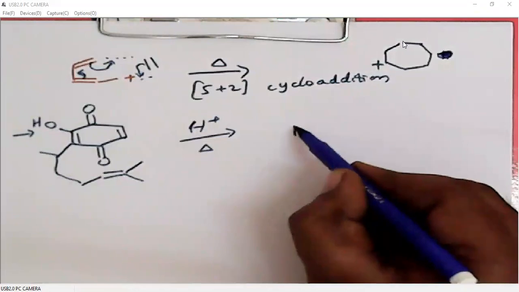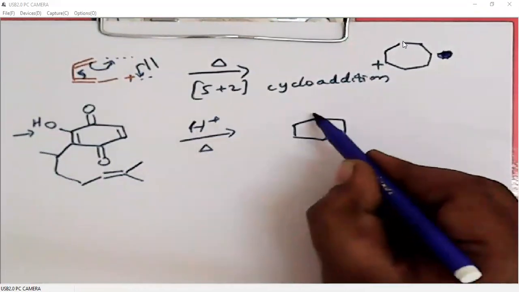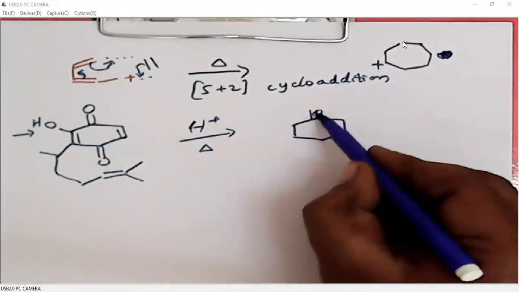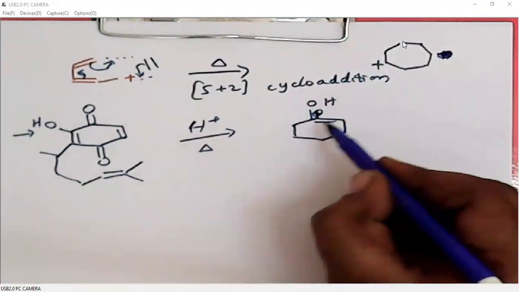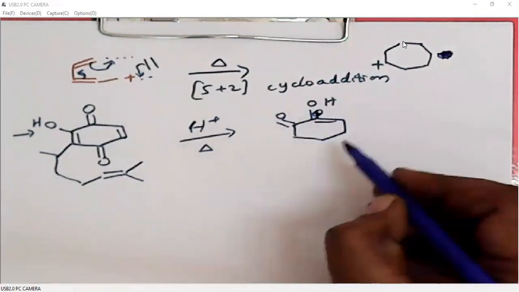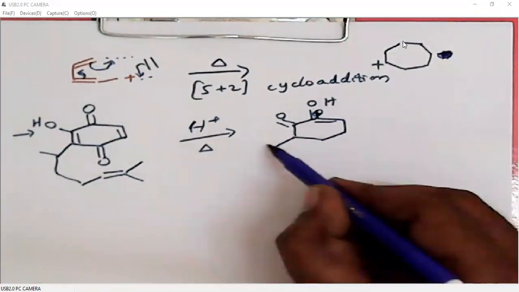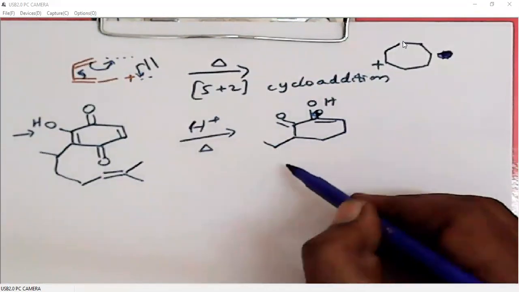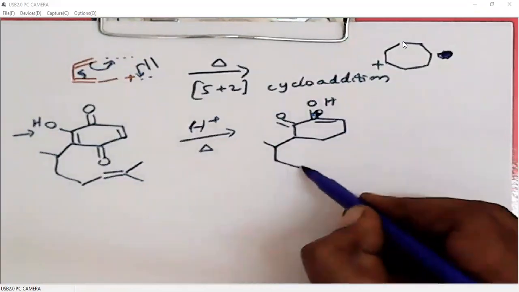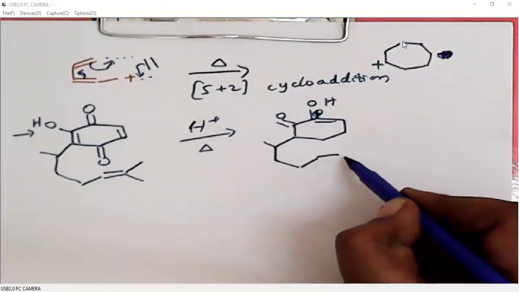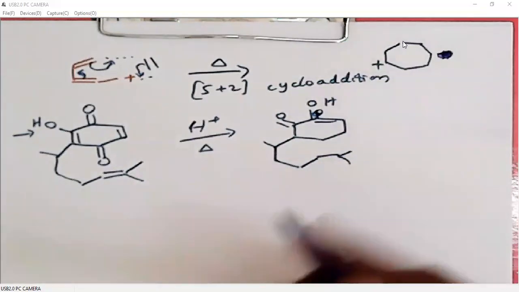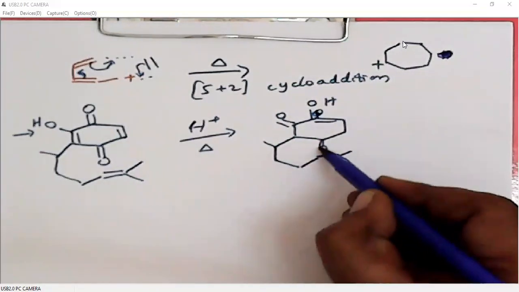So the bond formation will be between these two. I will explain the mechanism also, but first take the problem. Sorry. So this becomes OH, this becomes carbonyl, this carbonyl is also there.